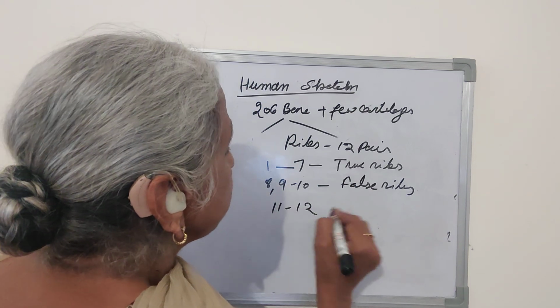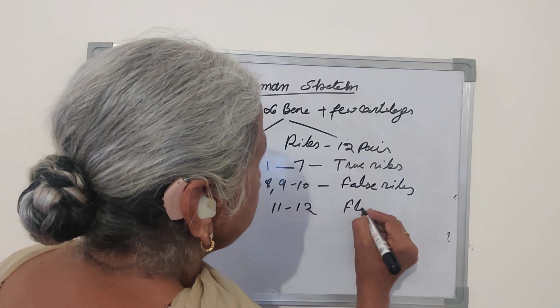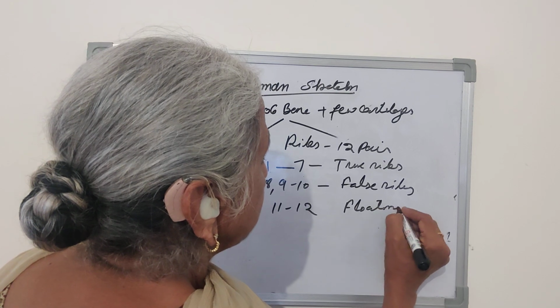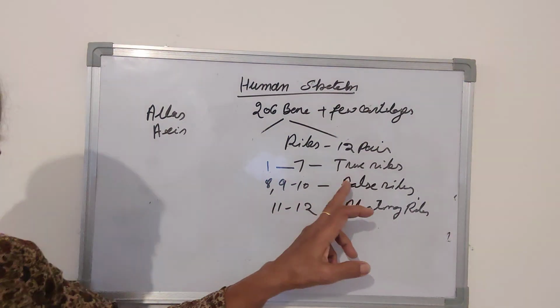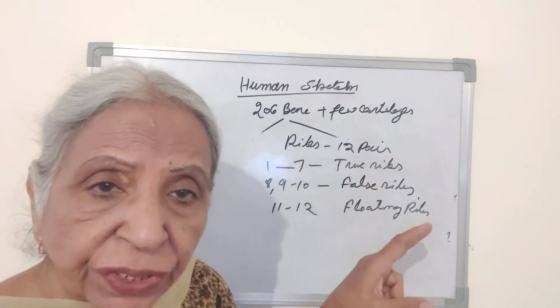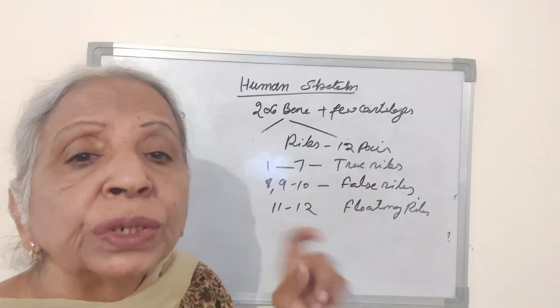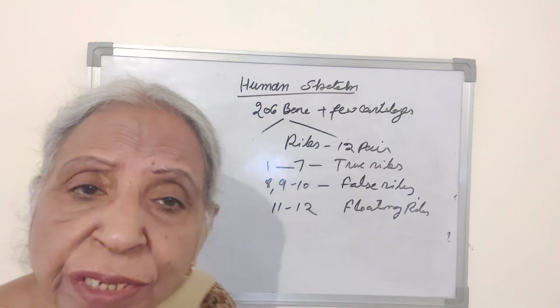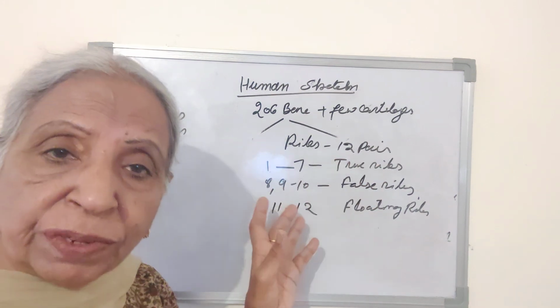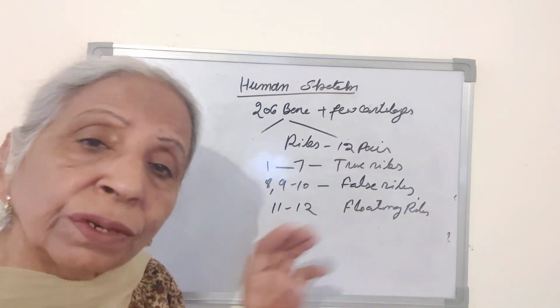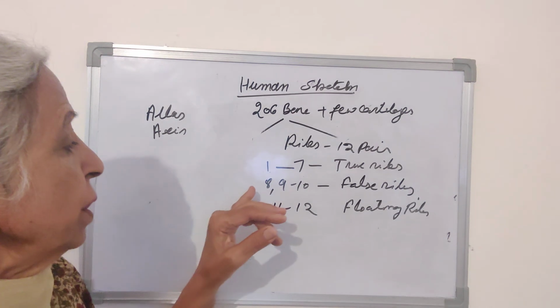The 11th and 12th pairs are floating ribs. True ribs are attached on the ventral side to the sternum and on the dorsal side to the vertebral column.